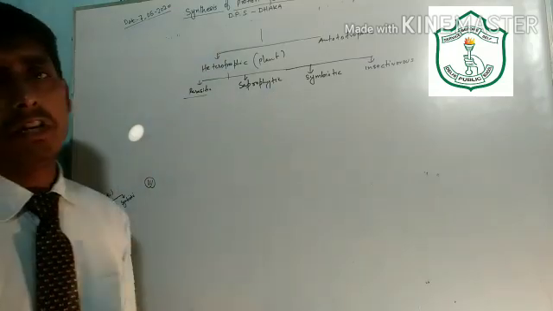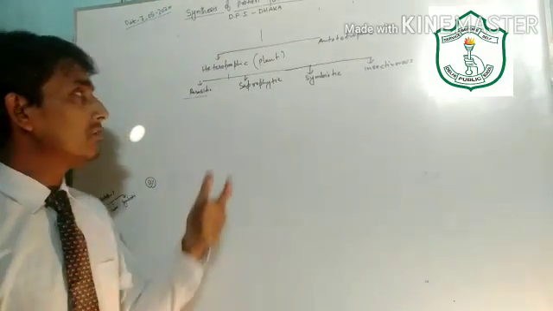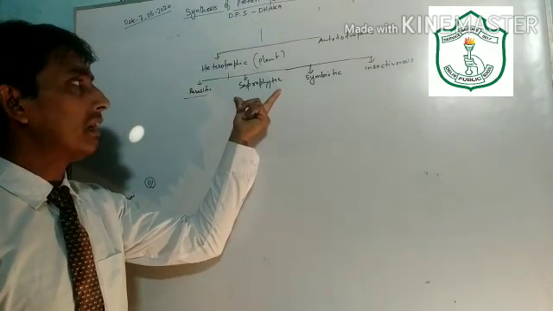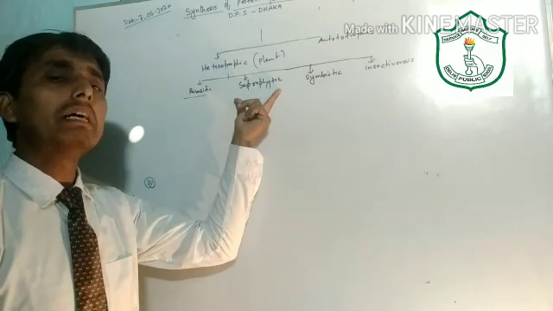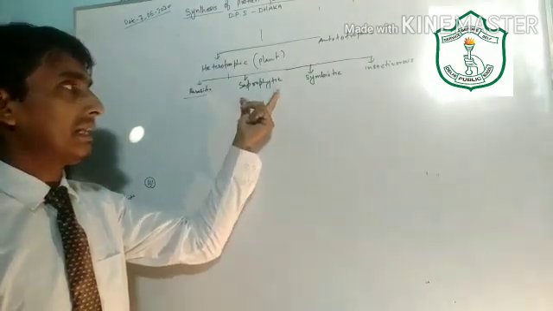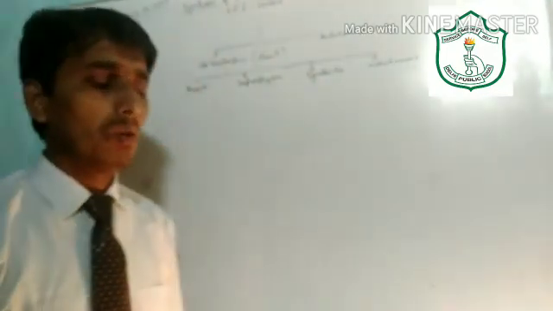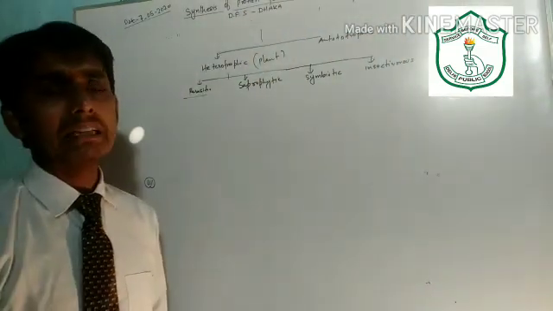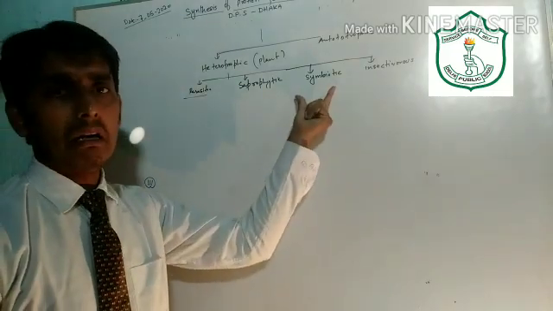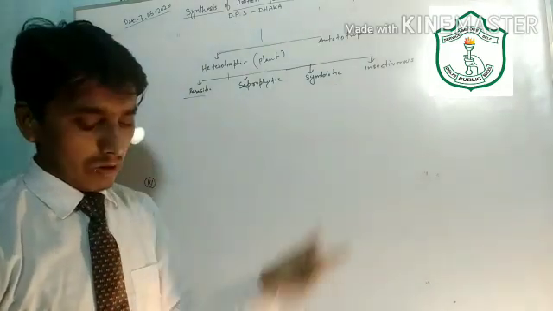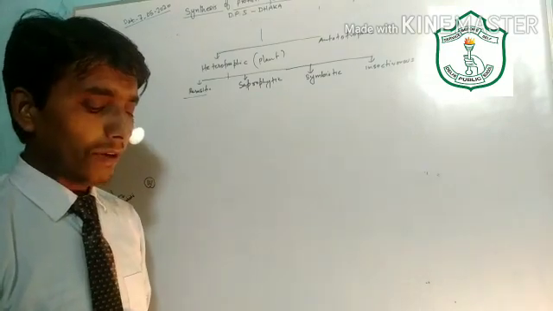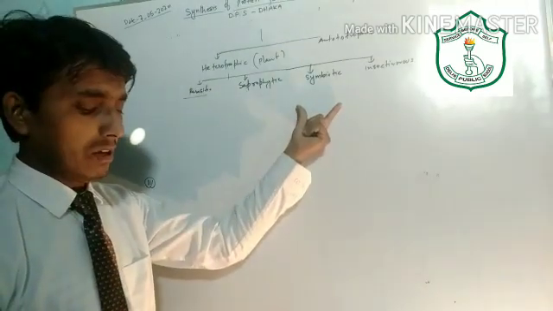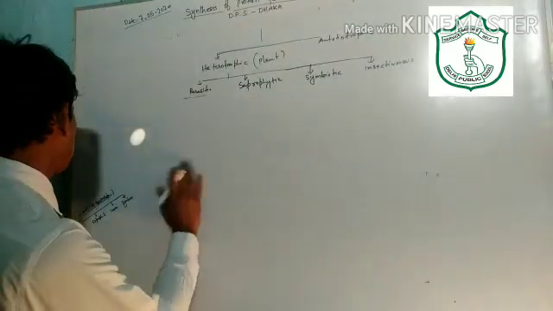Saprophytic mode of nutrition is the mode of nutrition in which the plant gets the nutrients from dead and decaying organic matter. Symbiotic mode of nutrition is the mode of nutrition in which two different organisms live together and help each other in obtaining nutrition. So I will write one by one.